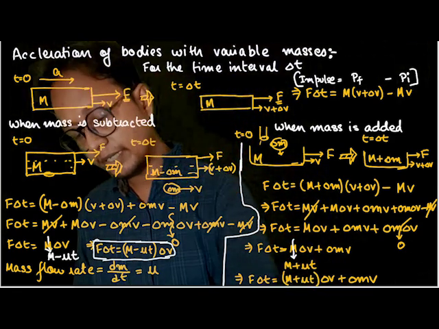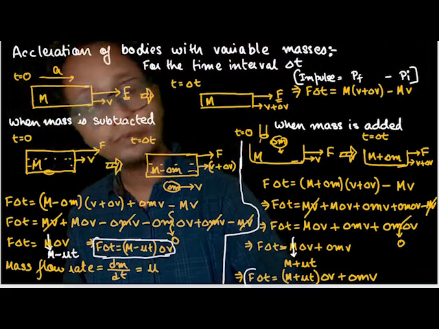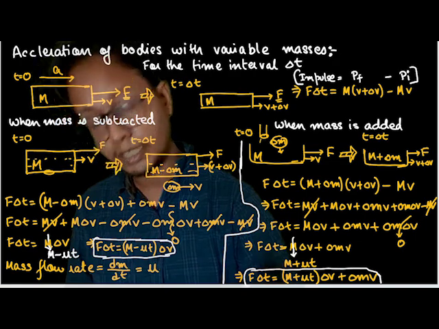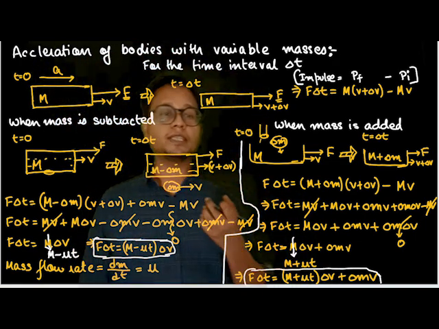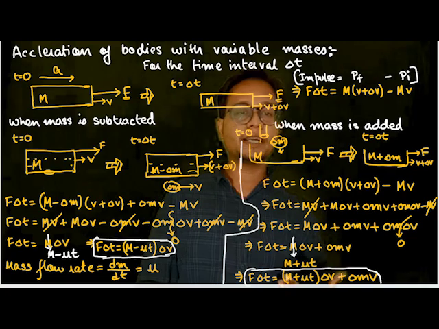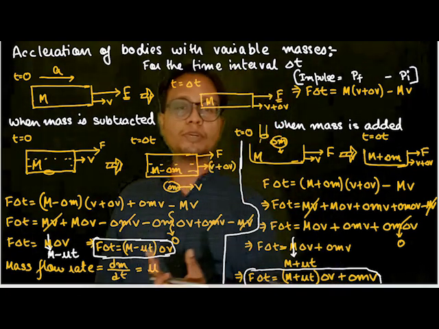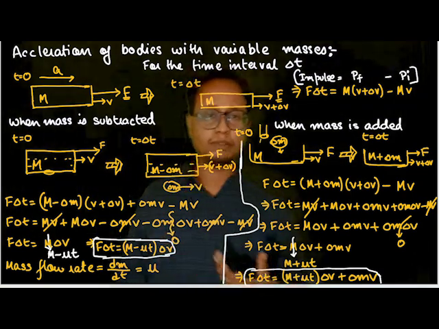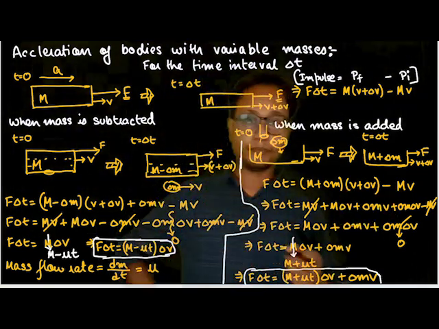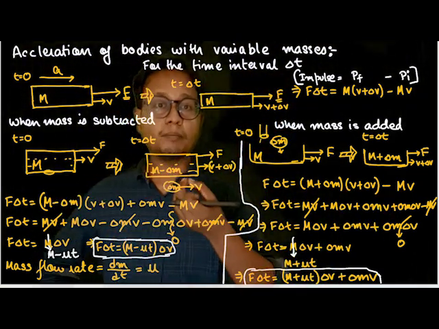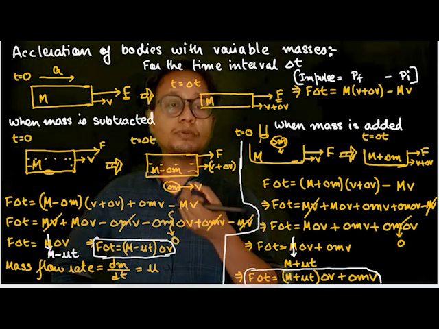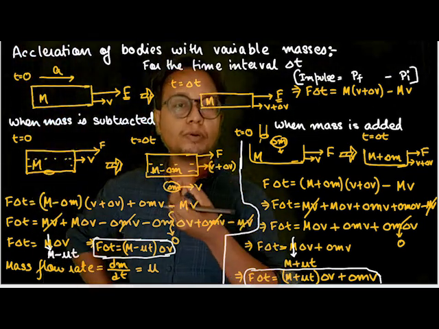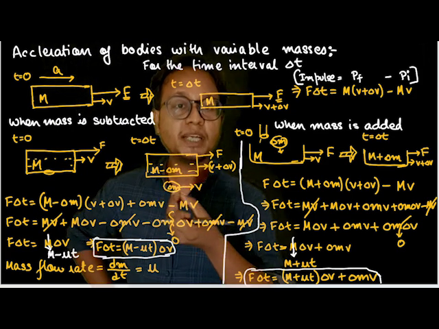Let me underline the equation, then I'll tell you the difference you should notice. The equation when masses are added is in this manner, but the equation when masses are subtracted is in that manner. Why this disparity between two similar looking equations? When masses are subtracted, the mass delta m going out keeps the velocity it had, so the impulse is not increasing its velocity by delta v.